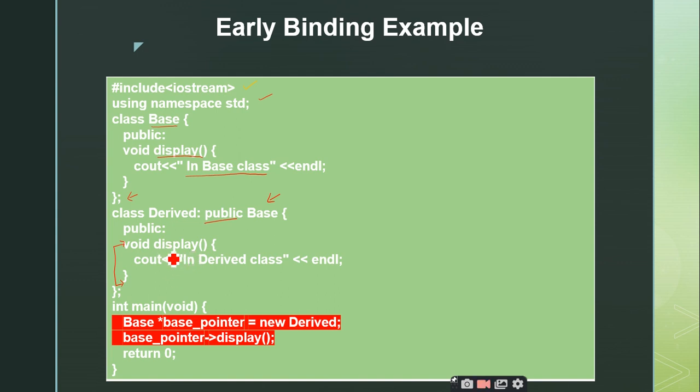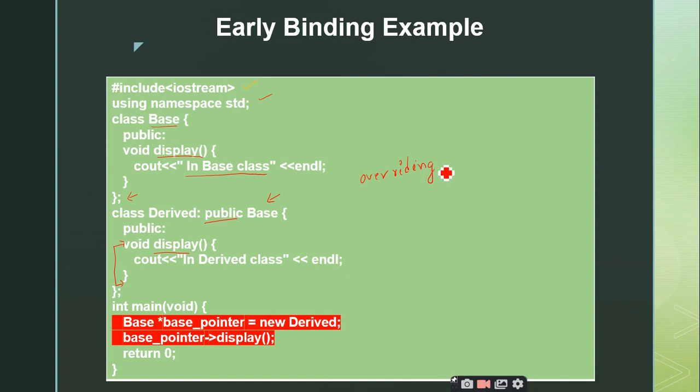Display. Right. Is it the same name as that of the function defined inside the base class? Yes, sir. Does it have the same return type? And does it have the same parameter list? Yes, everything is matching, right? So if the signature of the display function inside the base class is matching with the signature of the display function inside the derived class, what is this concept called? Is it overloading or overriding? Overriding, sir. Overriding, right?